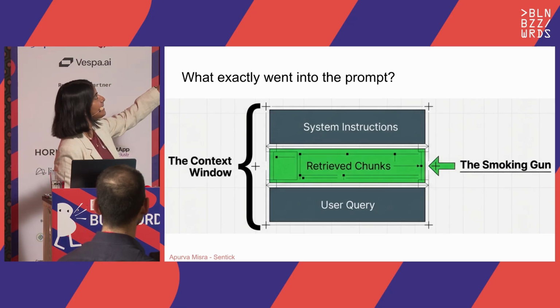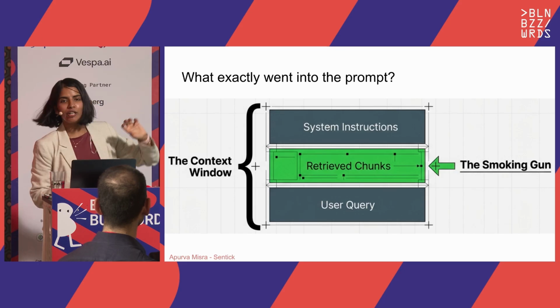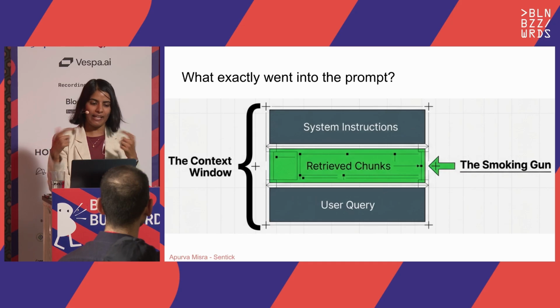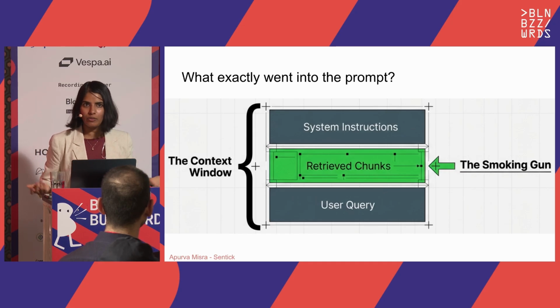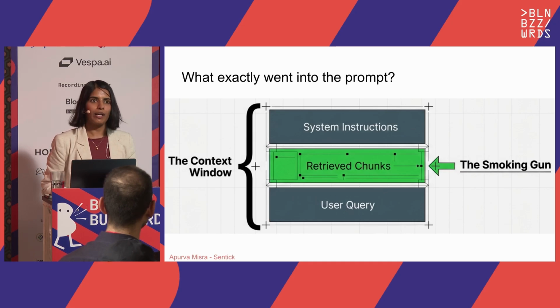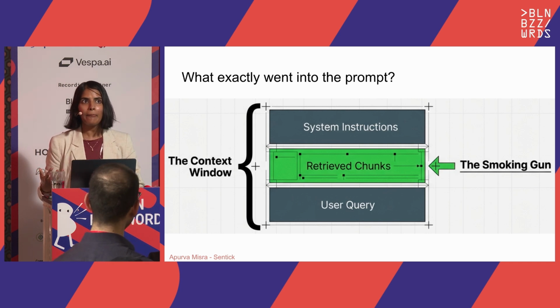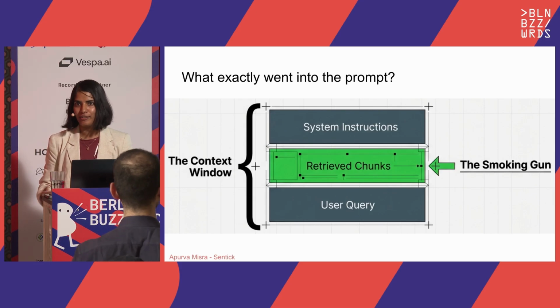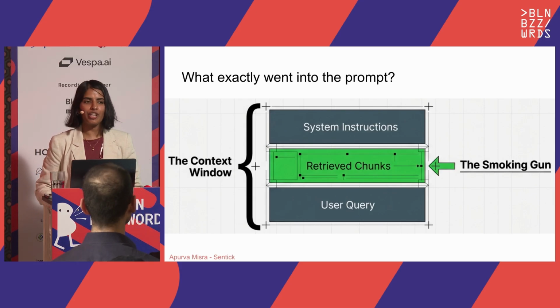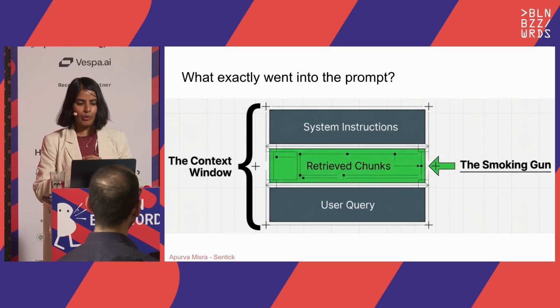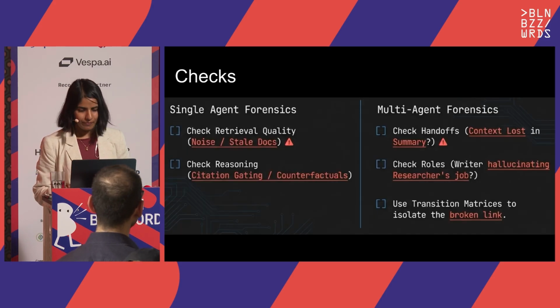And all of that logging helps you figure out what really went into the context. Because what is happening inside the model, we do not know. Nobody knows. There's research being done about that. And honestly, even if we can figure out what's happening, we cannot change it if it's not aligned to our needs. We cannot change it because we are not the ones creating these models. What we can do is change the system around it.